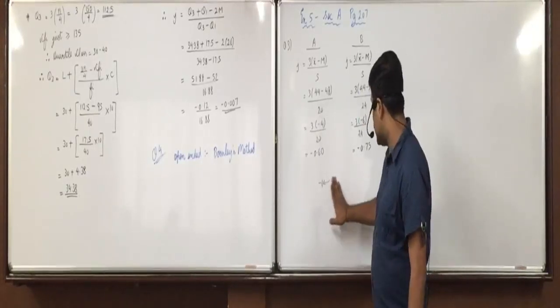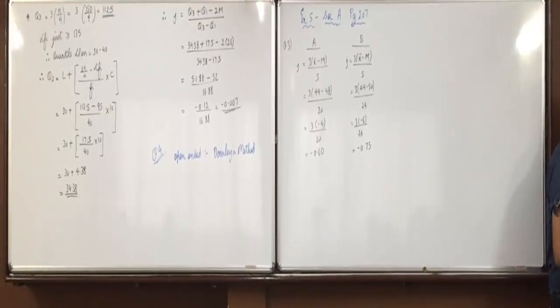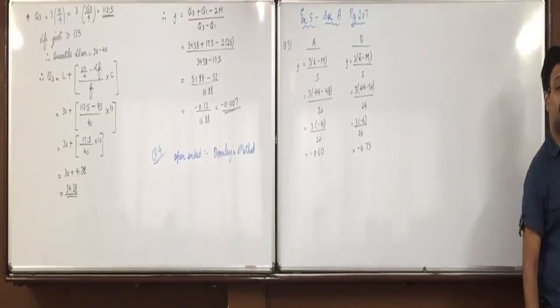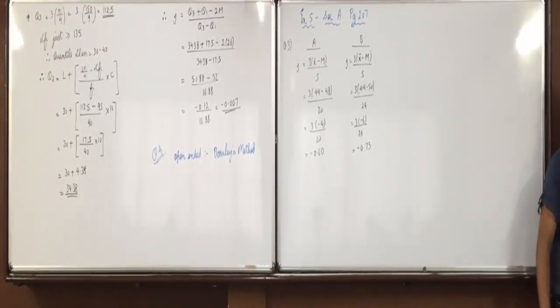Now let us see what is asked in the question. Which one of the following is true? 1 and 2 have same degree of skewness? No. 1 has more skewness than 2? No. 1 has less skewness than 2? Yes. So C is the answer.